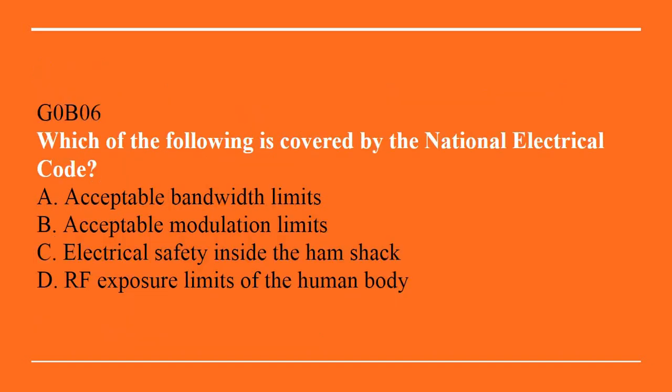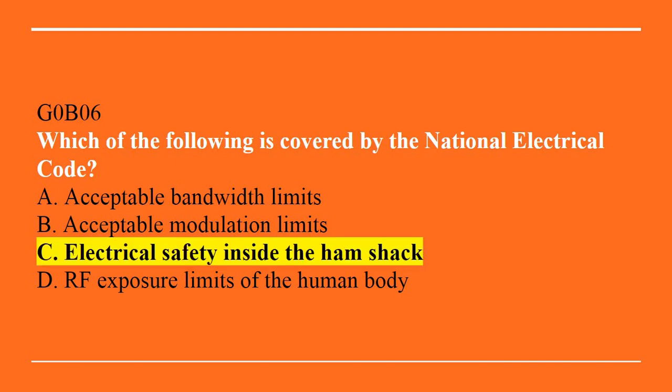G0B06. Which of the following is covered by the National Electrical Code? A. Acceptable bandwidth limits. B. Acceptable modulation limits. C. Electrical safety inside the ham shack. Or D. RF exposure limits of the body. Correct answer is C. Electrical safety inside the ham shack.